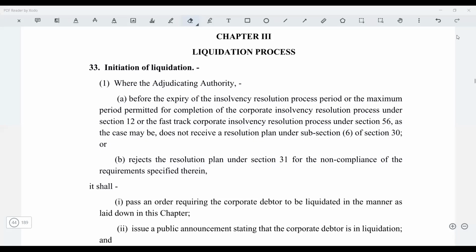So today we have to start with our liquidation process, chapter 3. But before we go ahead, we can just do a quick recap of the CIRP process, the corporate insolvency resolution process, what we had done. So how does the CIRP process start?